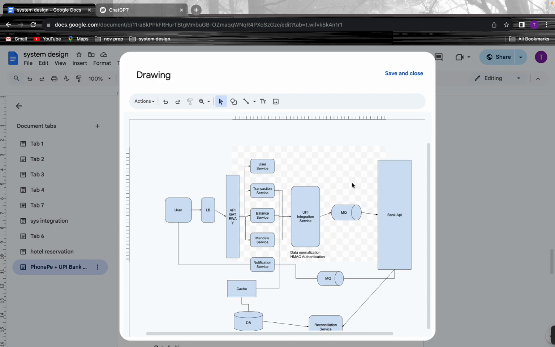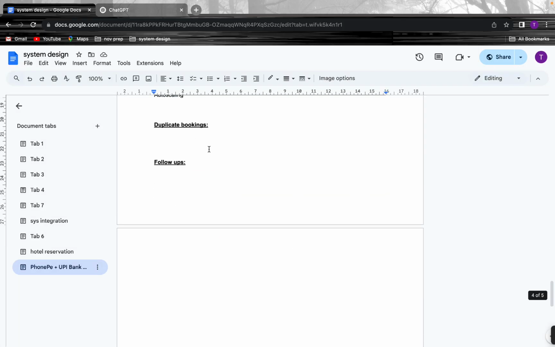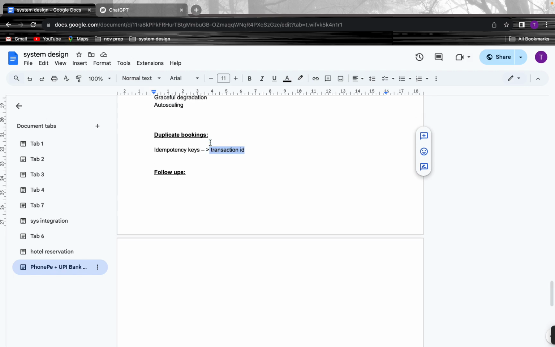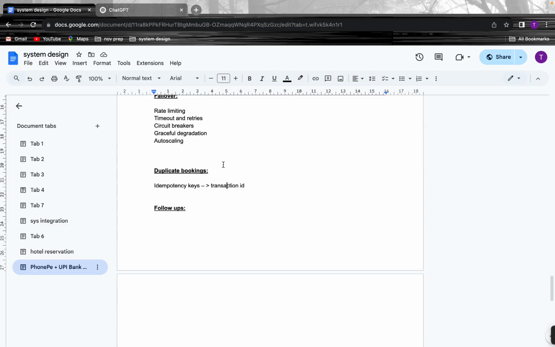Okay, what else do we need to think of? We need to think of what if there is a duplicate request. That plays a crucial part. This duplicate request we could handle ideally with idempotency keys, which will be the transaction ID. Whenever we are retrying, since the transaction ID is unique and is the primary key in our database, and the bank API will also be using it, it will not allow a duplicate transaction.